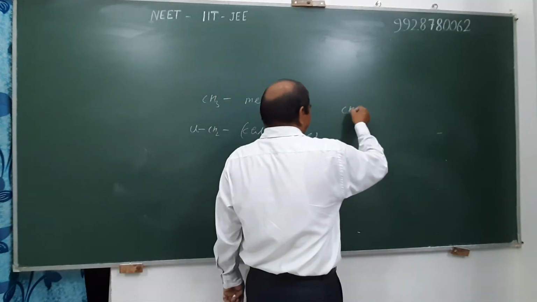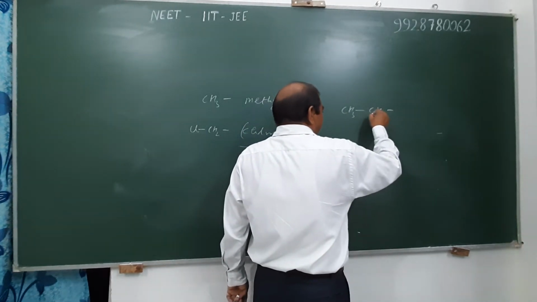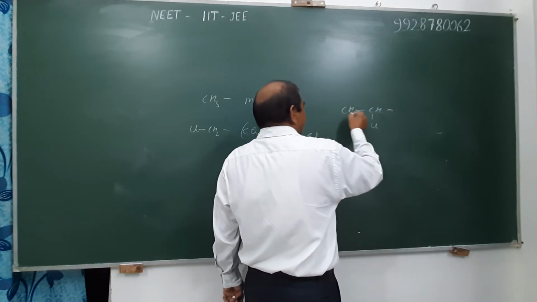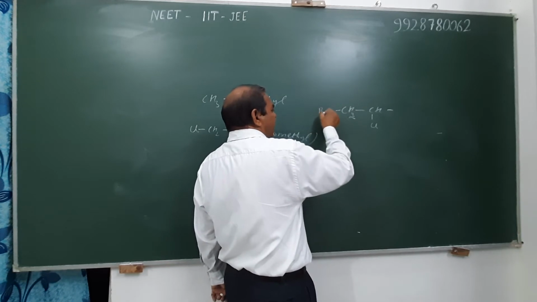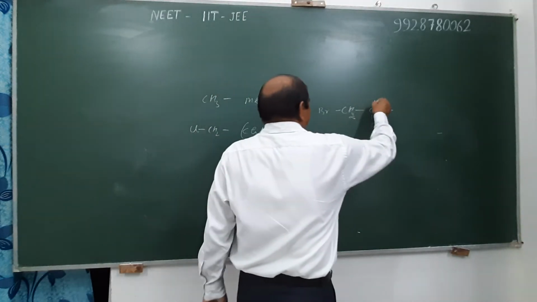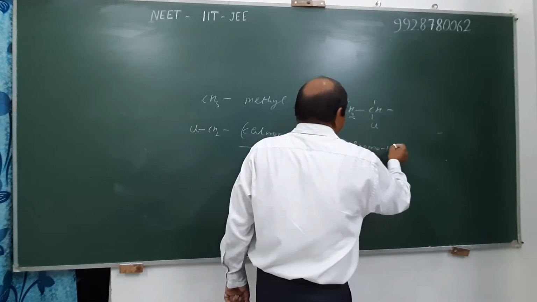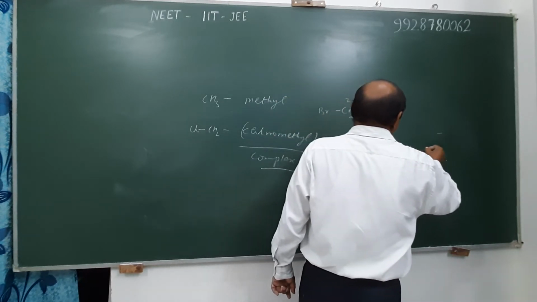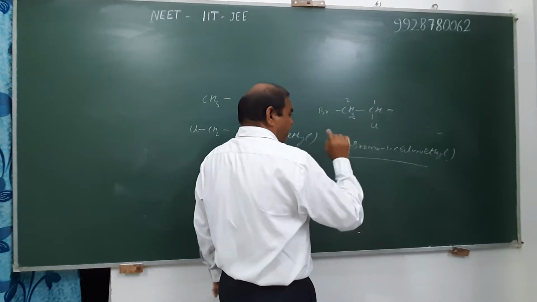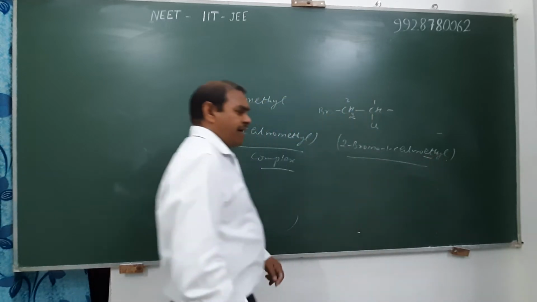For example, it is ethyl, the principal radical is ethyl. If one hydrogen of carbon first is replaced by Cl and another hydrogen of carbon second is replaced by Br, then it is also a complex radical. Therefore, its name is 2-bromo, first chloro, alphabetically, first chloroethyl. It is also complex. First of all, we write the name of substituents alphabetically and then write the name of the principal radical.